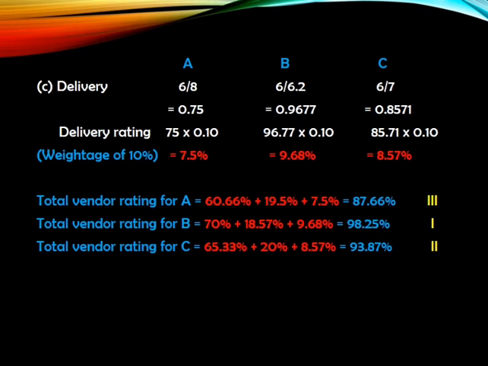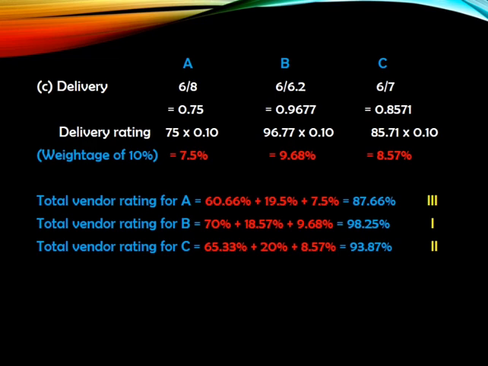And the weightage which we have given for delivery is 10%, and we are going to multiply that 10% with the delivery percentage. So 75 into 0.10 for vendor A, 96.77 into 0.10 for vendor B, 85.71 into 0.10 for vendor C, and in total we get 7.5 for vendor A, 9.68 for vendor B and 8.57 for vendor C. So we have found all the three performance ratings.